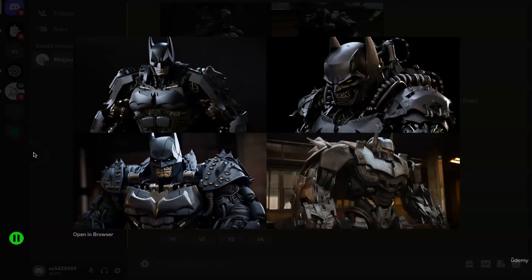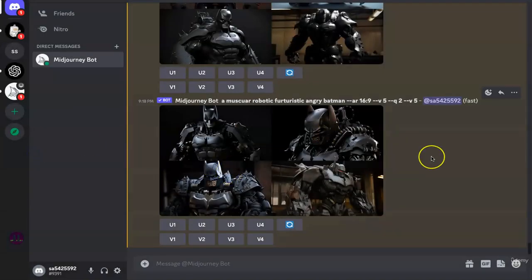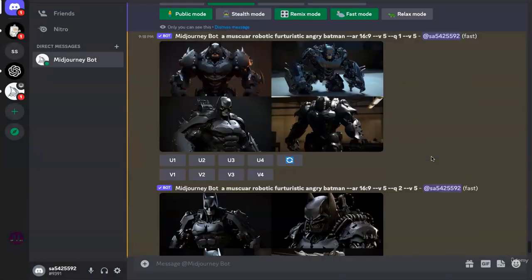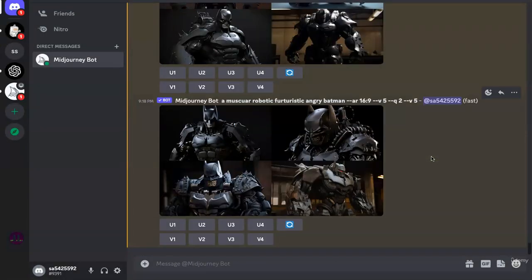And in this way, as we keep increasing the quality from half to 1 to 2, you see that the image processing time that the GPU takes is a lot more, and therefore it is able to add more details and descriptions, increasing the overall quality and aesthetics of the image that it produces.